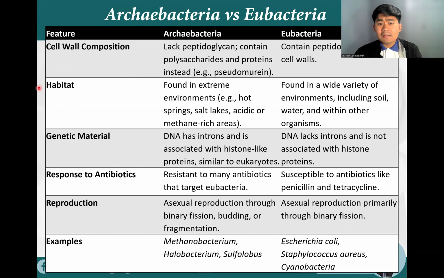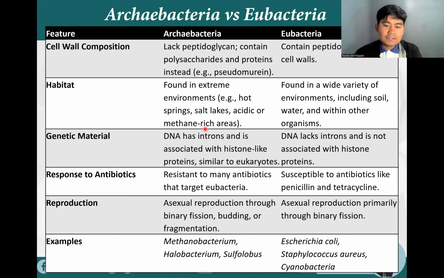For habitat, Archaebacteria are found in extreme environments like hot springs, salt lakes, acidic or methane-rich areas. So, kapag tinanong sa board exam what type of bacteria are living in extreme environments, these are the archaeans or the Archaebacteria. Whereas, Eubacteria are found in a wide variety of environments, including the soil, the water, and within other organisms.